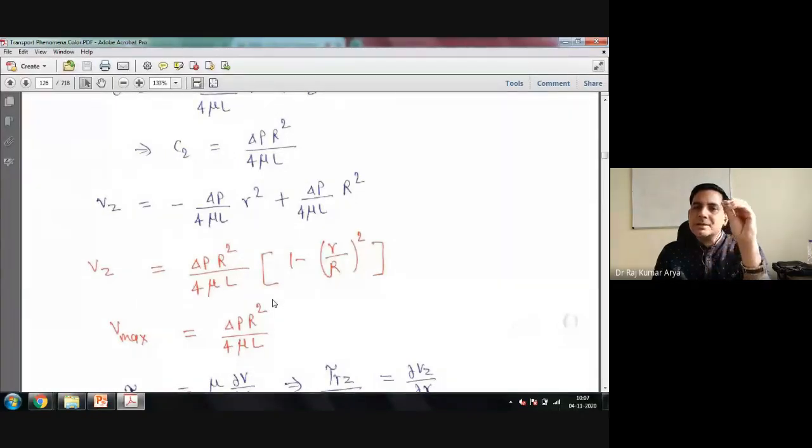Now here you just substitute your pressure, how much pressure you are maintaining at both ends. So you will put the pressure value there, delta P, P1 minus P2. Radius of the pipe is already known to you. Viscosity of the fluid is already known to you. Length of the pipe is also known to you. So based on that, you can calculate what would be my maximum velocity. So it will help me to design the pipeline.